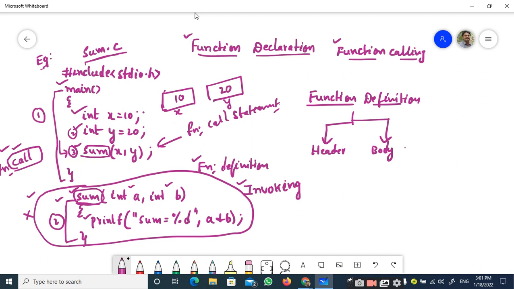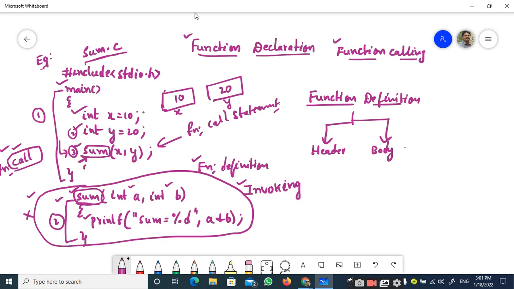This sum is nothing but the name of the function, and x and y are the values that we are going to pass from the main function to the sum function. Here you can observe one point, that the main function is going to call this sum function, right? The main function is going to call the sum function.